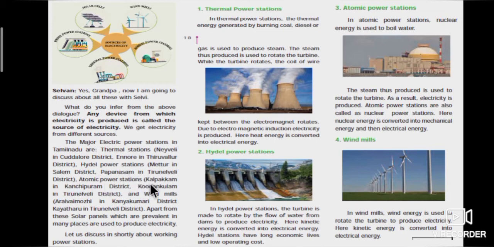Atomic power stations located in Kalpakkam in Kanchipuram district, Kudankulam in Tirunelveli district. Windmills located in Aralvaimozhi in Kanyakumari district, Kayattaru in Tirunelveli district. Apart from these, solar panels which are prevalent in many places are used to produce electricity.